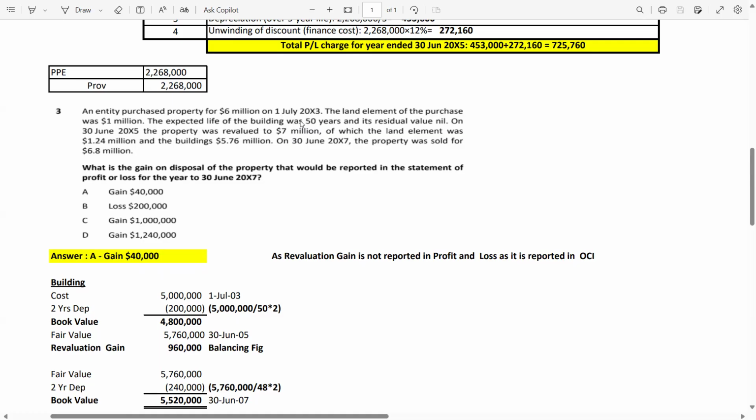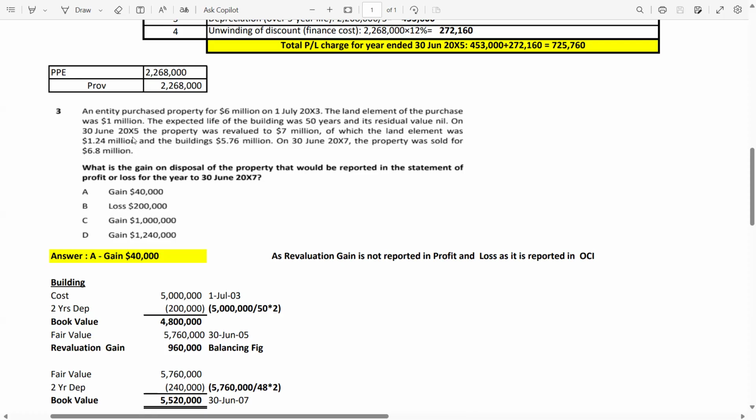Now the breakup of this property is given. The land element of the purchase was 1 million. So out of this 6 million, 1 million is related to the land. Then the remaining 5 million is related to the building. Now we all know land should not be depreciated, the building is. So we will depreciate the building over the useful life, which is 50 years. The expected life of the building was 50 years and its residual value is nil.